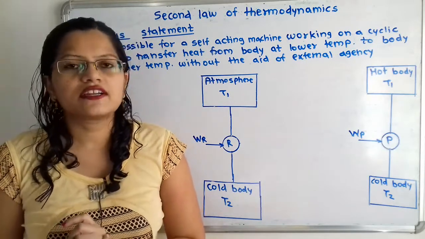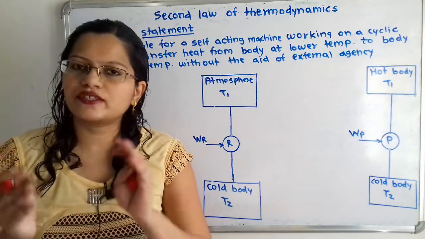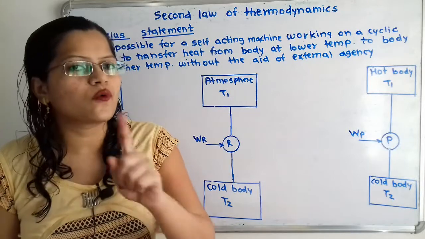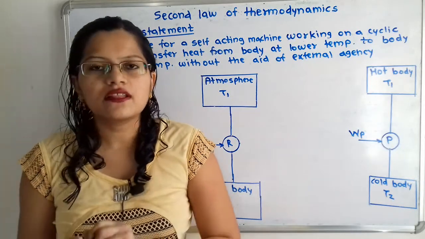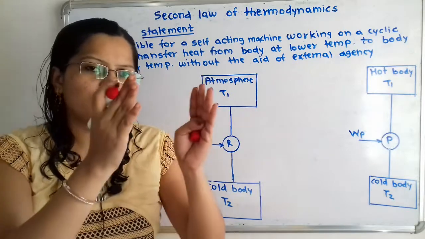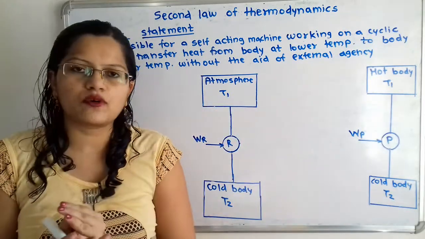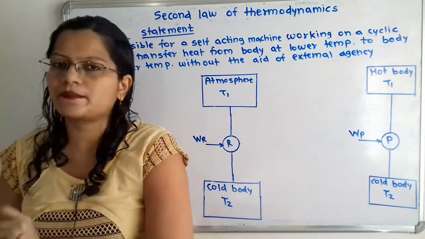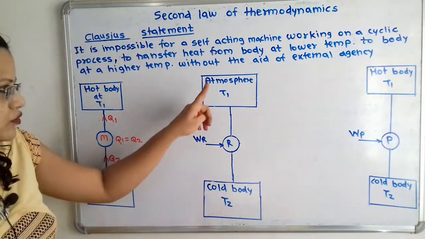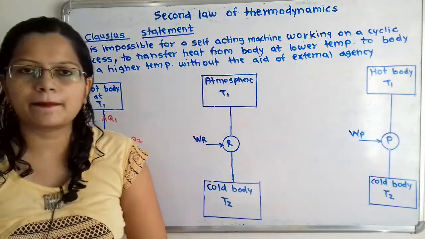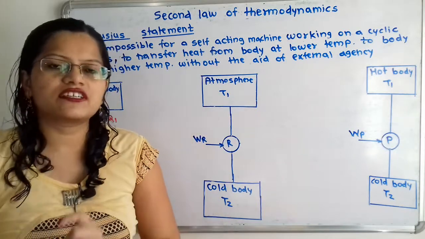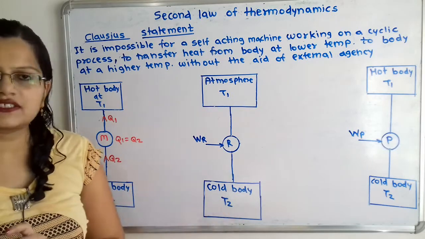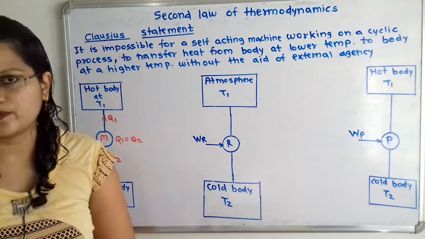We know that the refrigerator maintains the temperature of a refrigerated space at a temperature lower than the surroundings or lower than the atmosphere. So if we compare the temperature of refrigerated space and temperature of atmosphere, then the atmosphere works as a higher temperature reservoir, or we can say hot body. So we will write here the atmosphere at temperature T1. And refrigerated space is the lower temperature reservoir, the cold body, that is the refrigerated space at temperature T2.